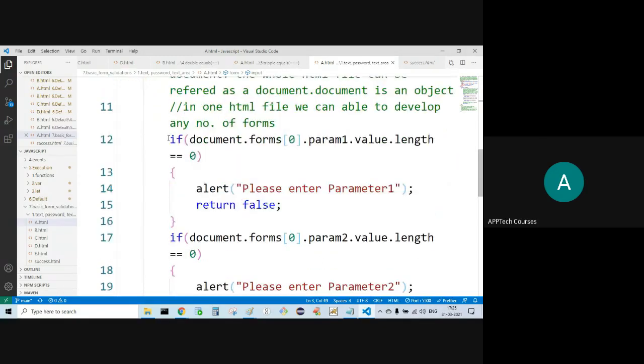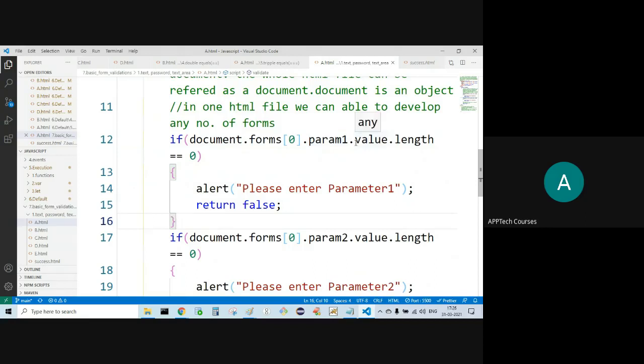Now, in the if block, this whole HTML document can be referred to through this document object. In this document object, we have the first form, forms of 0. In that forms of 0, param1 is the member.